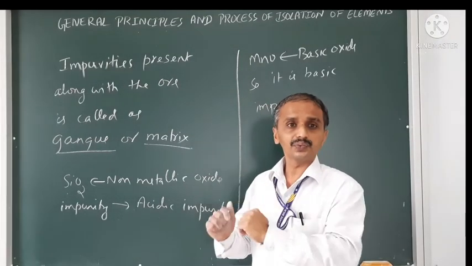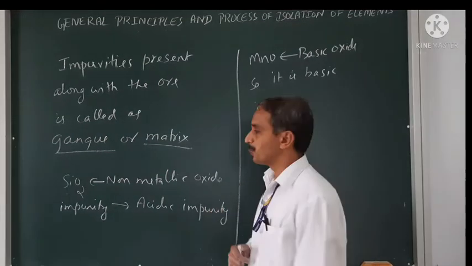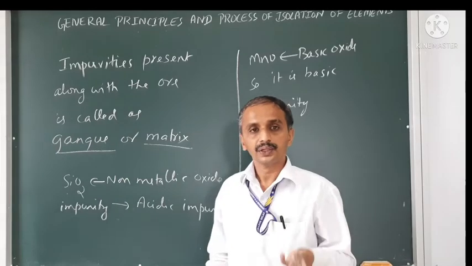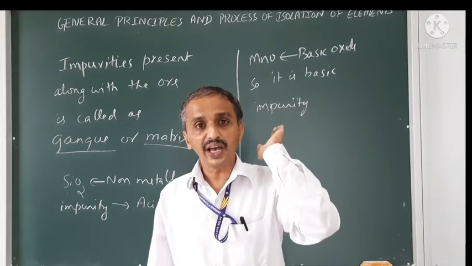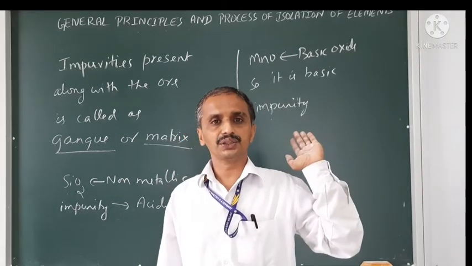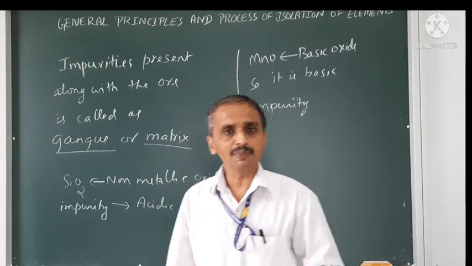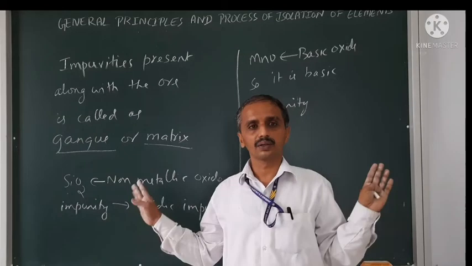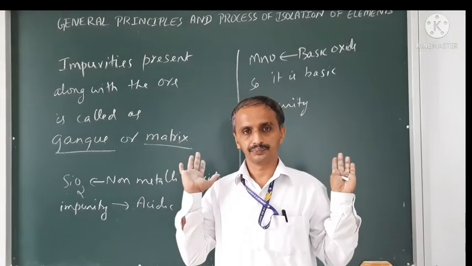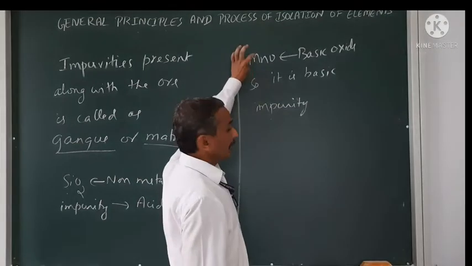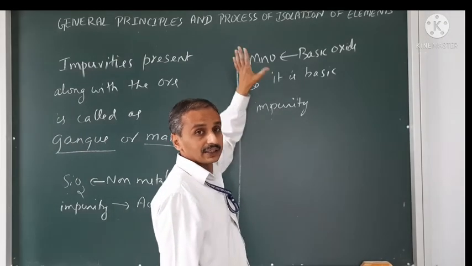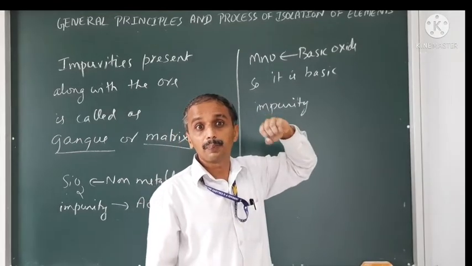The selection of the flux should be done based on the nature of the gangue particle. If an acidic gangue particle is present, an acidic flux will not work because there will not be any action. Or if a basic gangue particle is present, I cannot use a basic flux.